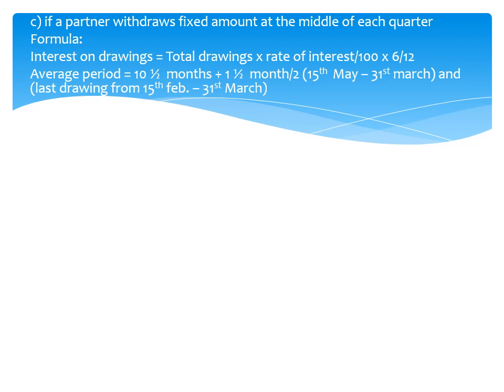So from 15th Feb to 31st March, 1.5 months. 10.5 months plus 1.5 months is equal to 12, divided by 2, 6 by 12, or 6 months, that is the average period.